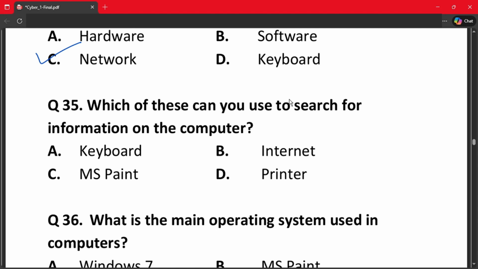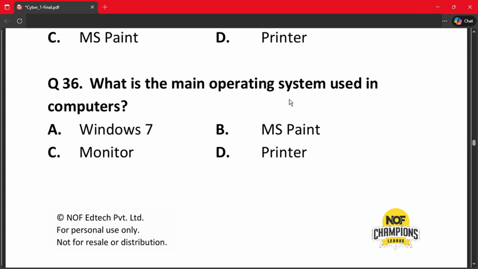Question number 35. Which of these can you use to search for information on the computer? A. Keyboard. B. Internet. C. MS Paint. And D. Printer. The correct answer is B. Internet.